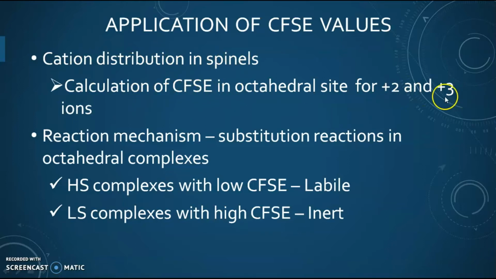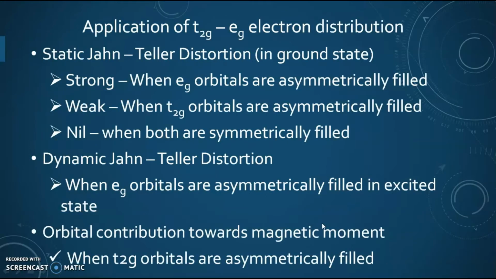The calculation of CFSE for +2 and +3 ions in the octahedral site was done, and the ion which is stabilized more in the octahedral site will lead to the formation of either normal spinel or inverse spinel. Then the calculation of CFSE was applied to the substitution reactions in octahedral complexes to understand whether the complex is labile towards the substitution reactions or whether it is inert to the substitution reactions. High spin complexes with lower CFSE values are labile and low spin complexes with high CFSE values are inert.